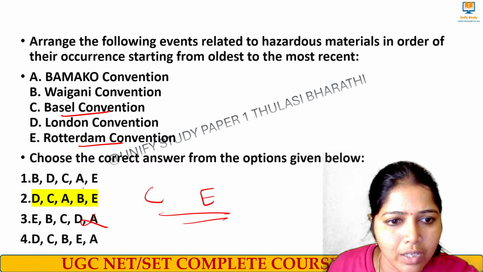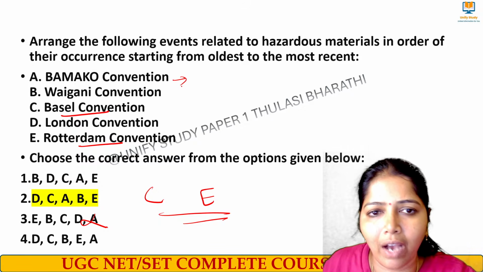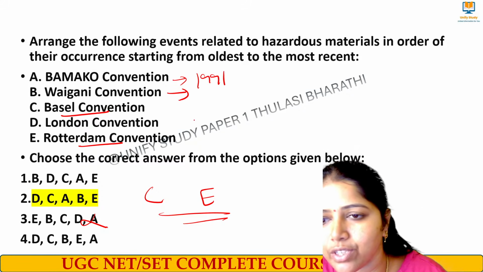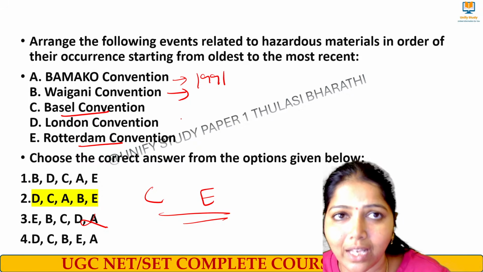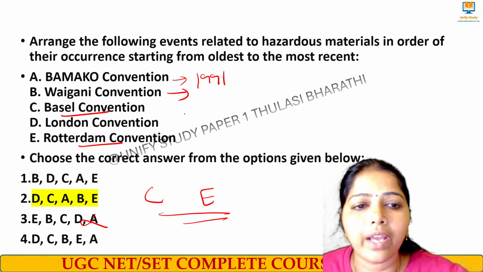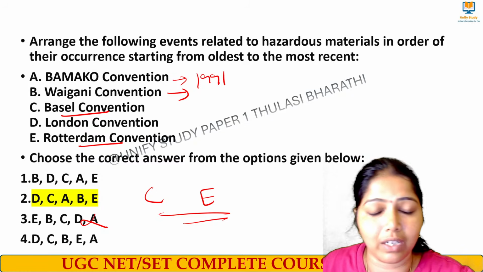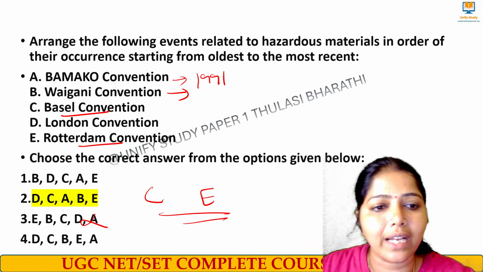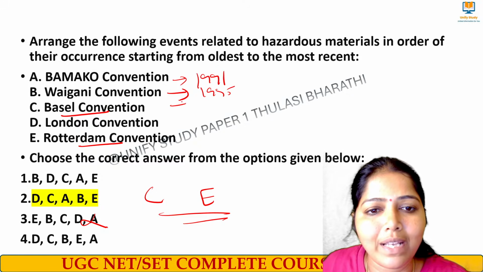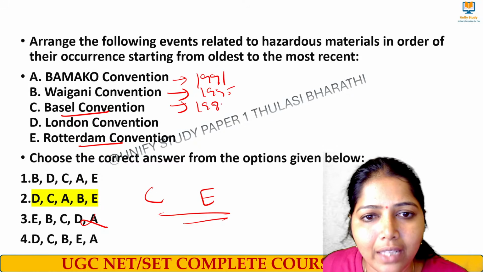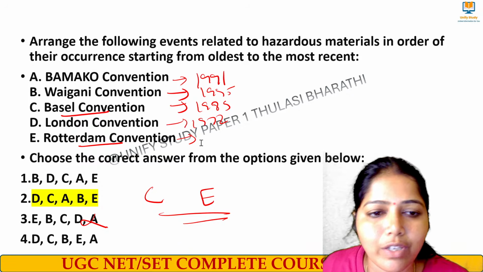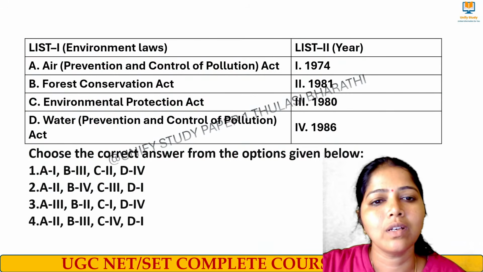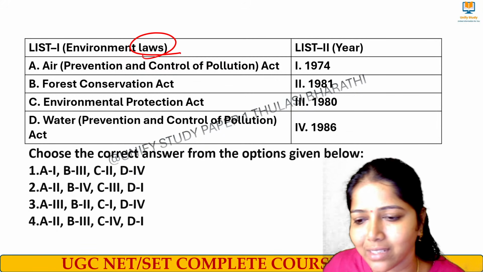After that, what we have to fill is the Bamako Convention, that is in the year 1991. And then we have the Vigani Convention, that is also about banning hazardous radioactive material waste, and that happened in the year 1995. We know Basel Convention happened in the year 1989, then London Convention 1972, Rotterdam Convention in the year 1998. So when you arrange, option 2 is the right answer. Okay, next do this one. Again, it's a question from Law Act.